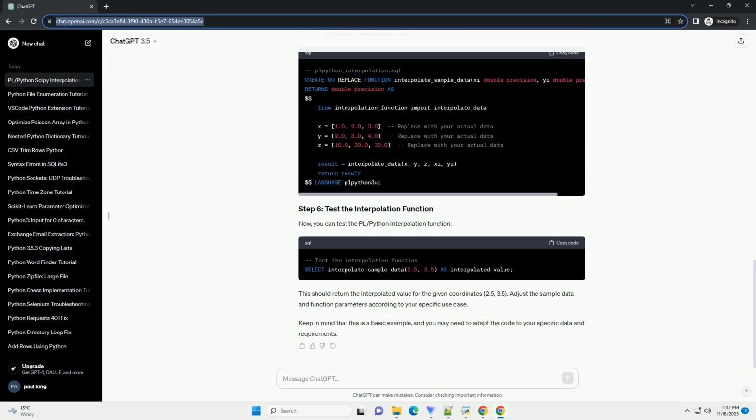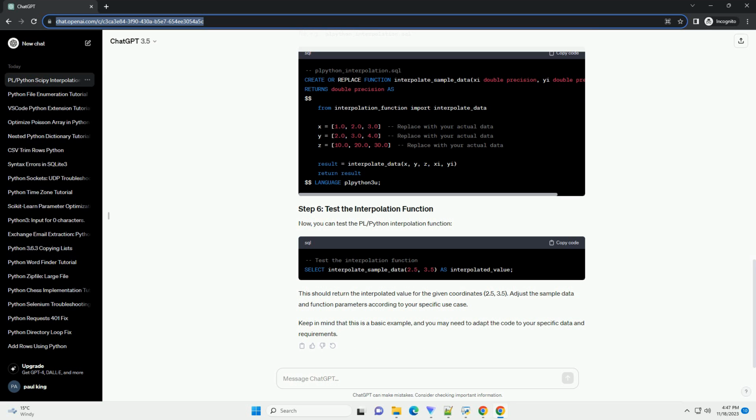Adjust the grid parameters, interpolation method, and other settings in the perform_interpolation function according to your specific requirements. Remember, this is a basic example, and depending on your use case, you may need to customize the function further. Ensure you have the necessary permissions to create databases, tables, and functions in your PostgreSQL environment.